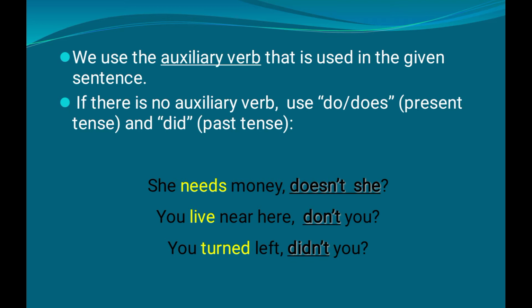And if the sentence comes with a main verb without an auxiliary verb, then we need to use do, does, or did according to the tense of the sentence. That is, if the sentence is in present form, we need to use do or does. And if the sentence given to us is in past form, we need to use did.